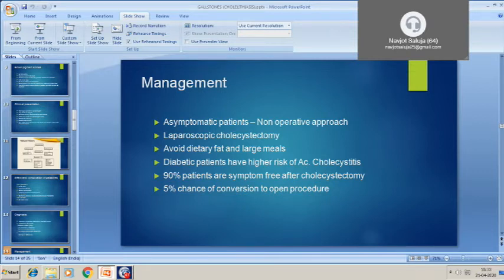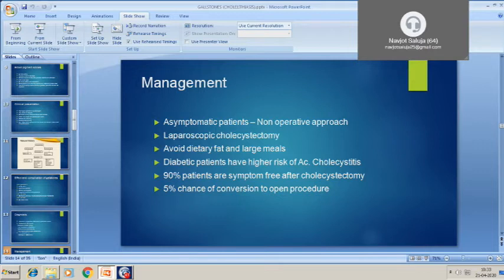If the patient is in the waiting period for surgery, at that time we can advise the patient to avoid dietary fat and large meals. Diabetic patients again have a higher risk of acute cholecystitis, so these patients should be managed promptly. And 90% of patients are symptom free after cholecystectomy.